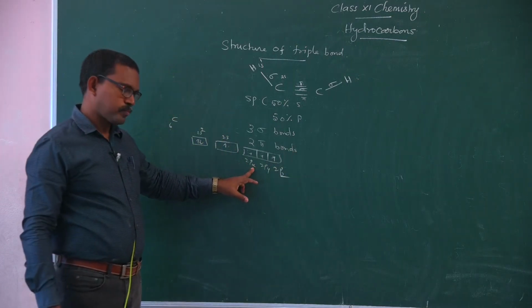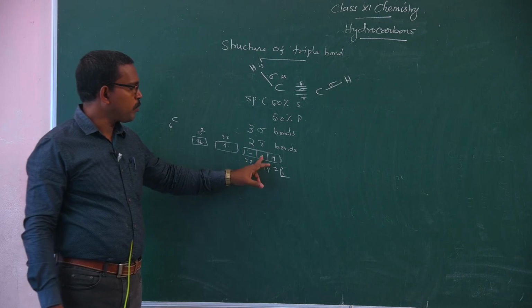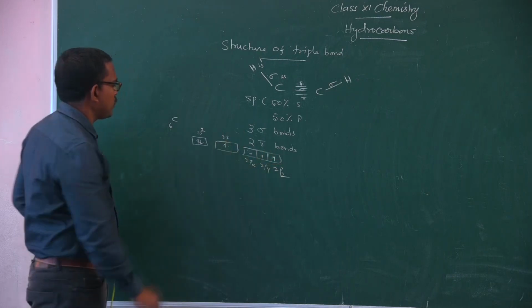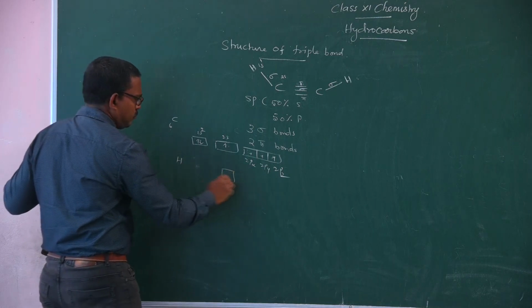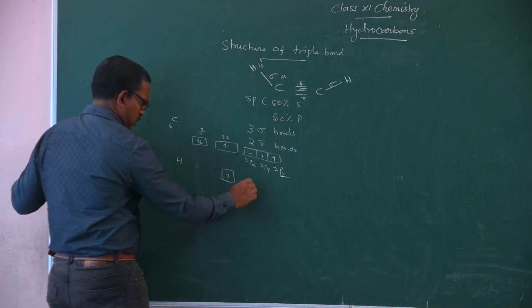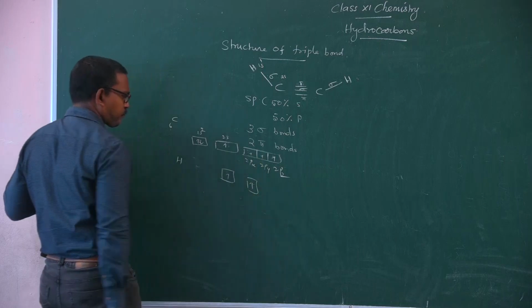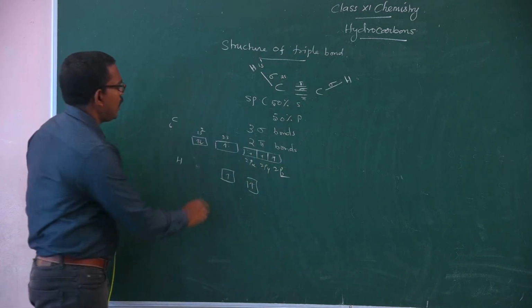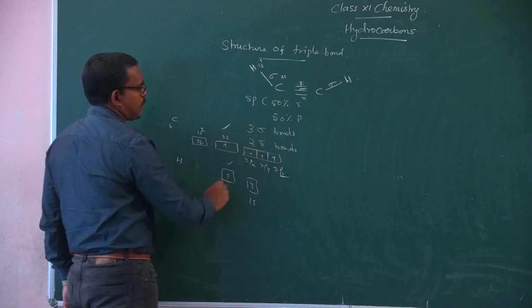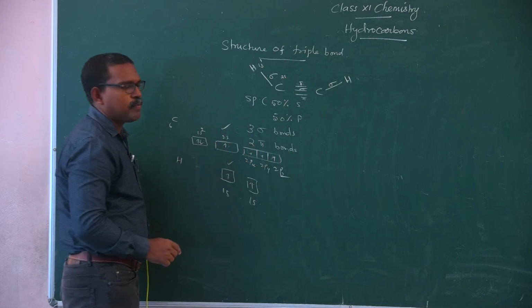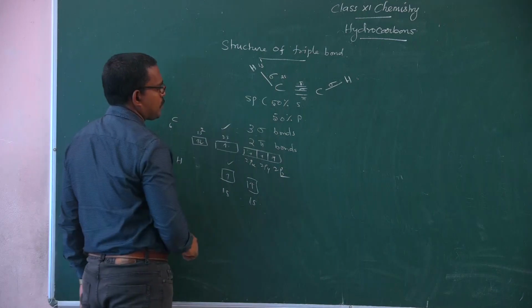There are 2 hydrogen atoms, and each hydrogen atom consists of only one electron in its 1s orbital. So this s and s orbital undergo head-on overlap, leading to the formation of the sigma bond.